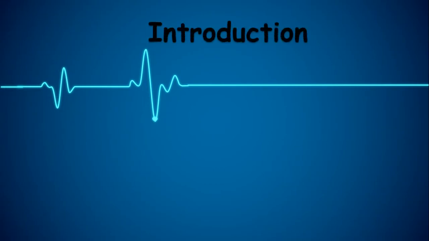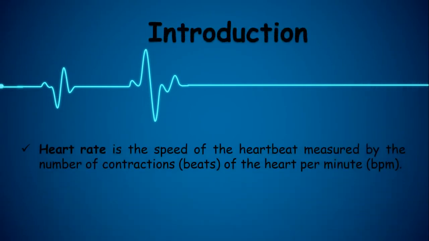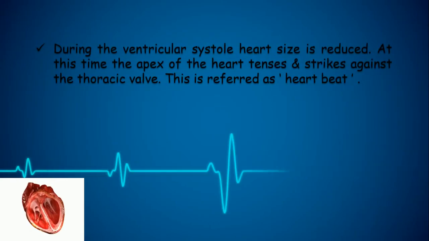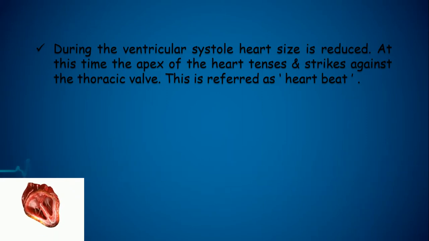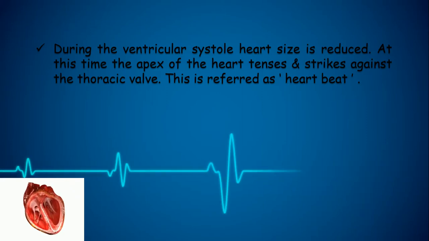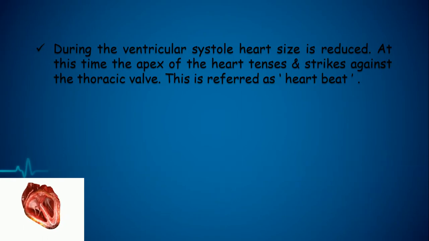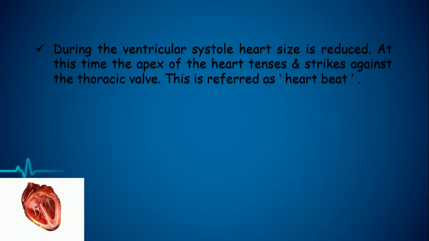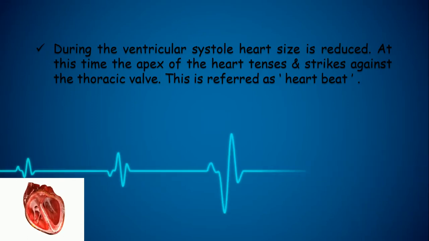Now next one is the introduction. Heart rate is the speed of the heartbeat measured by the number of contractions or the beats of the heart per minute or the BPM. Now during the ventricular systole, heart size is reduced. At this time, the apex of the heart tenses and strikes against the thoracic wall. This is referred as the heartbeat. This heartbeat is also called as the heart pulse.